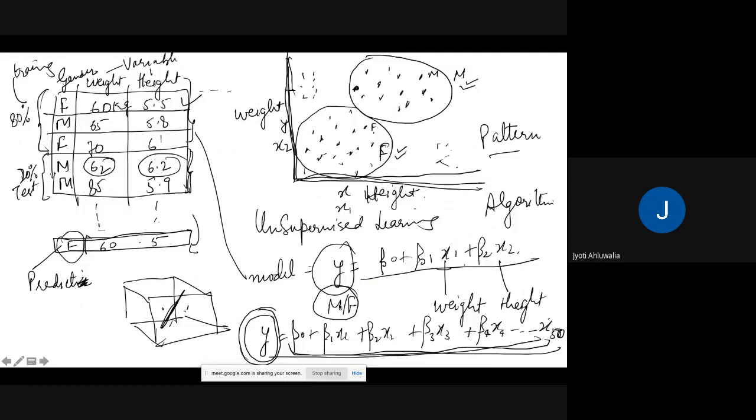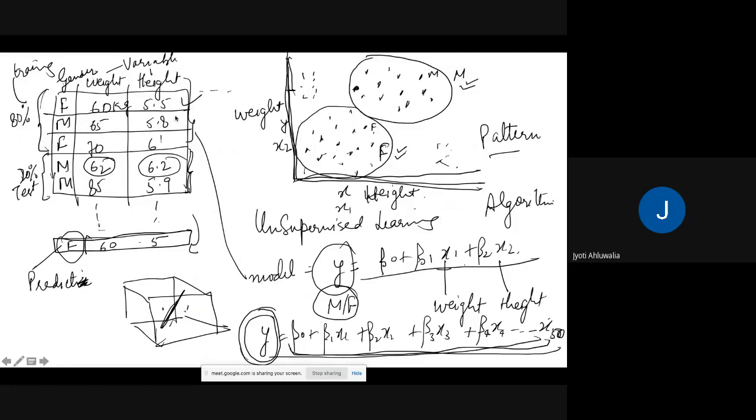When I say I have to train the model, what exactly I'm doing is finding out the values of beta, right? Because I already have the weight, I already have the height. So given my data set, I take 80% of my data set and use that part for training my model.